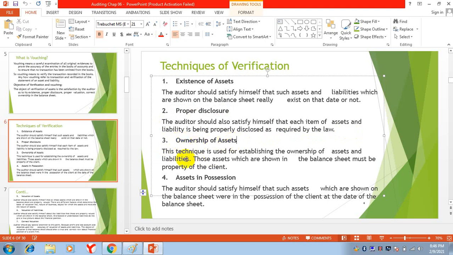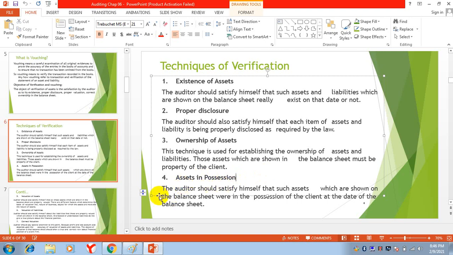Ownership of assets. This technique is used for establishing the ownership of assets and liabilities. Those assets which are shown in the balance sheet must be property of the client. We will check whether these are the properties of the client or not, whether these are the property of the company or not. For that, we will check the legal documents. For checking the ownership, you will check the legal documents.